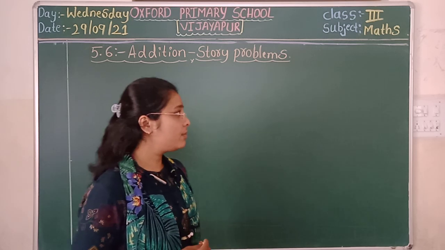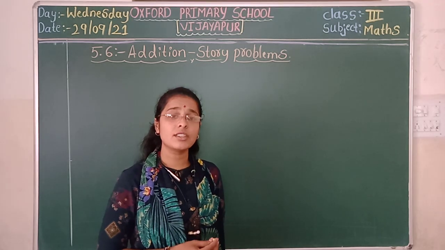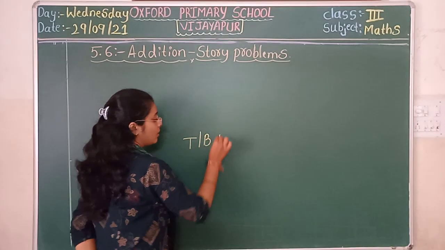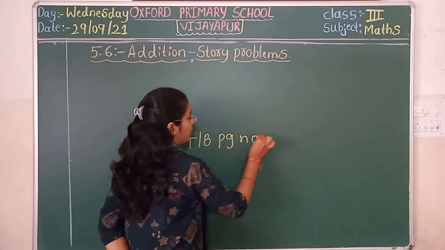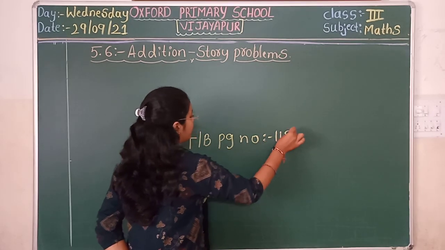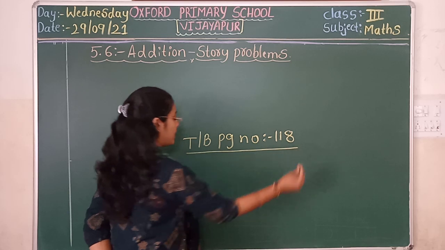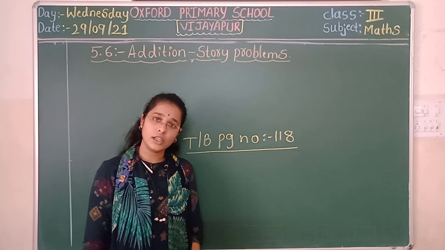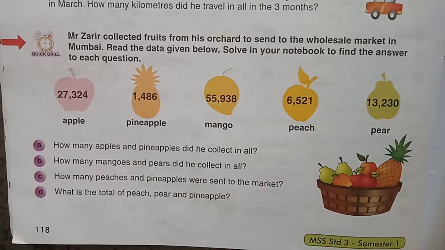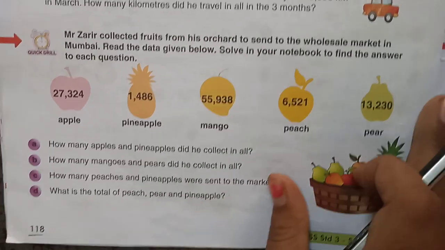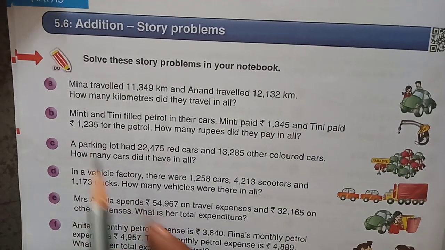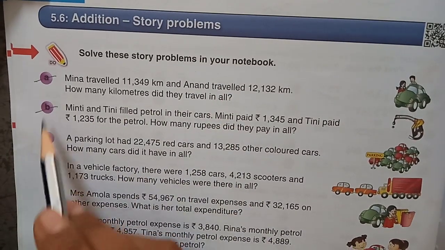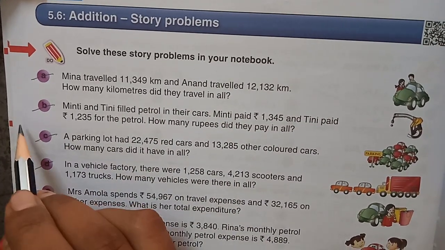At first, what do you have to do, children? At first, we will read the questions in the textbook. In the textbook, page number 118, we have story problems on addition. First we will read the stories and then solve the story problems in the notebook. So open this page. See, children, page number 119. The question is: solve the story problems in your notebook. A, B, C, D. We are going to solve these in today's class.